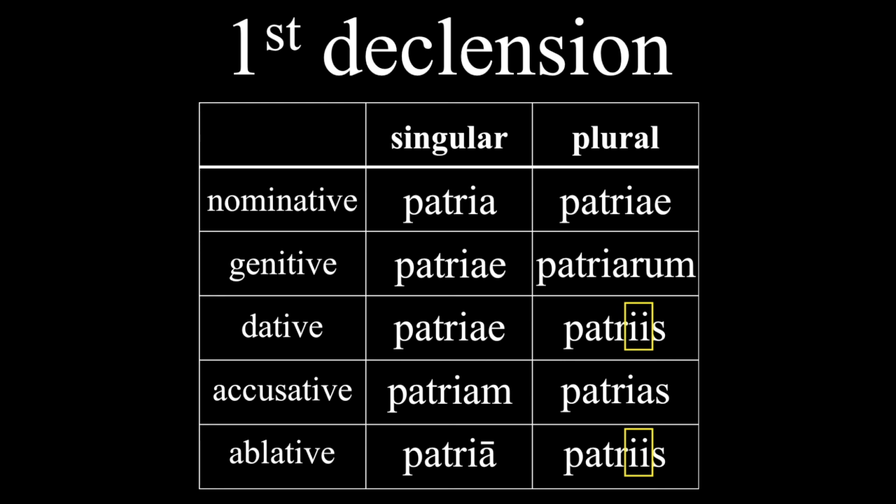First, we figure out that the stem is patri by dropping off the AE. That stem will be used in all forms. So for the dative and ablative plural, we take that stem and we add the IS ending, which gives us patriis. And getting that vowel right is important, and here's why. So patriis is the ablative plural form of a first declension noun.